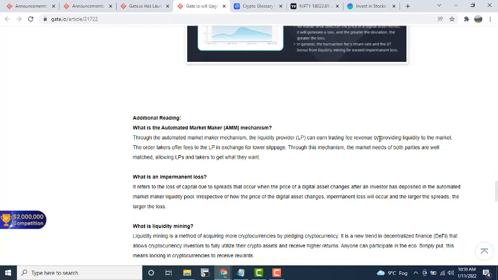So you can find multiple options, and here you can find what impermanent loss is. It refers to the loss of capital due to the spread that occurs when the price of a digital asset changes after an investor has deposited in the automated market maker liquidity pool. Irrespective of how the price of the digital asset changes, impermanent loss will occur, and the larger the spread, the larger the loss.